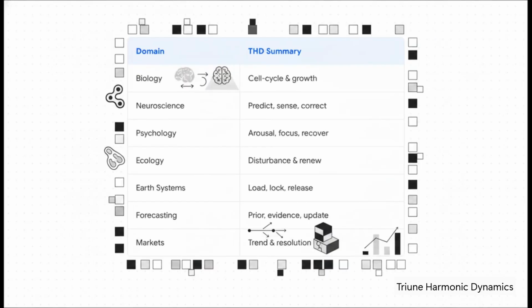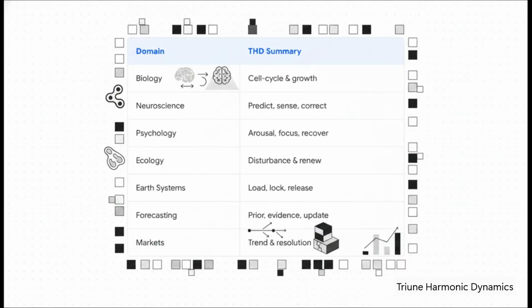Now, what happens when we look at living things? Biology maps out cell cycle growth and division. Neuroscience explores predict, sense, and correct feedback loops in the brain. Psychology looks at human attention through arousal, focus, and recovery. Ecology tracks environmental establishment, disturbance, and stabilization.